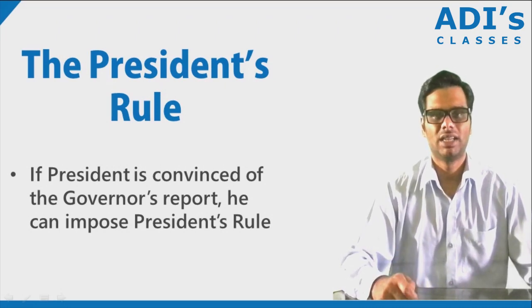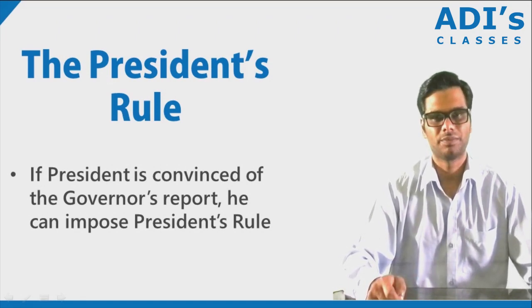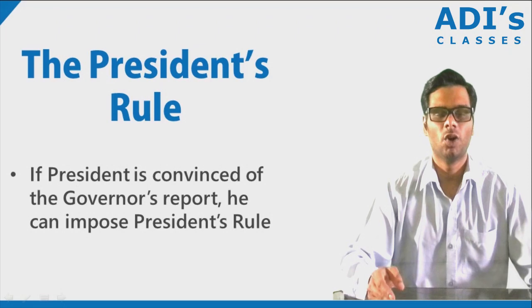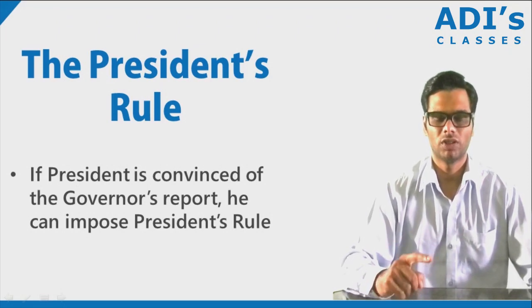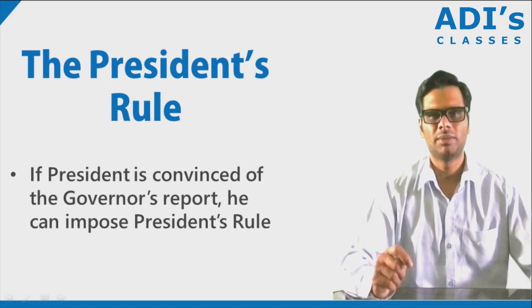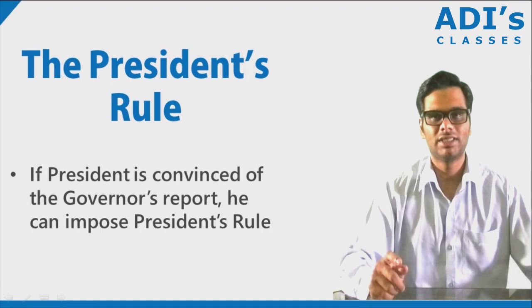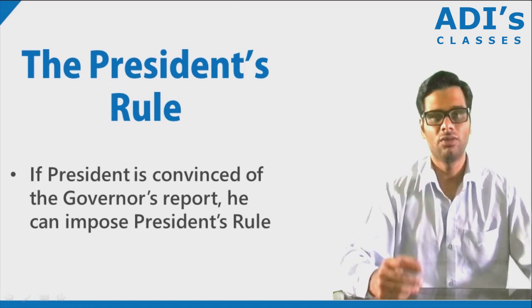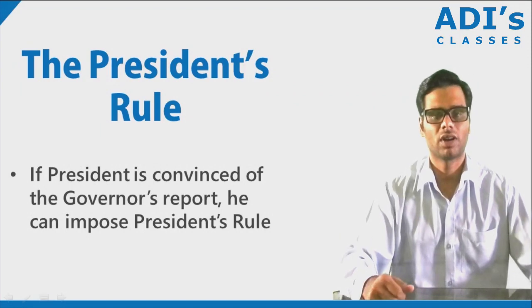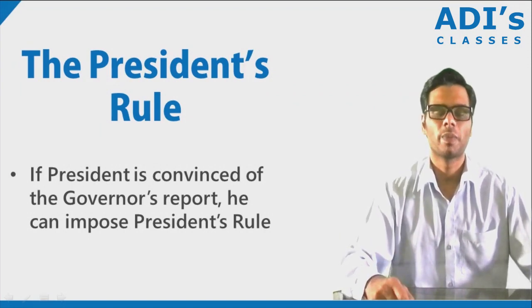So under Article 356, we look at the failure of constitutional machinery in the state. If the governor is of the opinion that there is a failure of constitutional machinery in the state, he can send such a report to the president. And the president, on receipt of such report from the governor or even otherwise, if he is convinced that a situation has arisen in which the government of that particular state cannot function in accordance with the provisions of the constitution, then he can impose the president's rule.